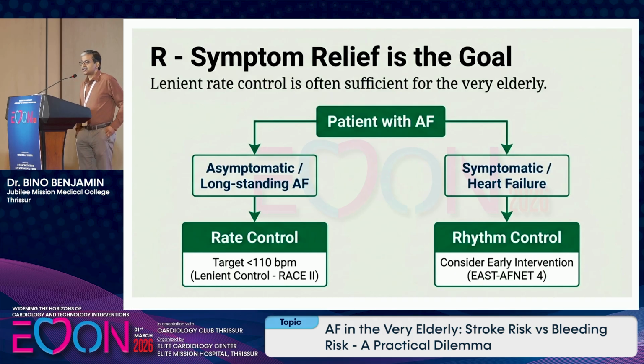Now next is symptom relief. Here, rhythm control versus rate control: most of the time the patient would be asymptomatic. In an asymptomatic patient with long-standing atrial fibrillation, you go for rate control, that's better. There is no added benefit by going for rhythm control. But in rare situations where the patient is symptomatic with heart failure, then go for rhythm control, consider early intervention.